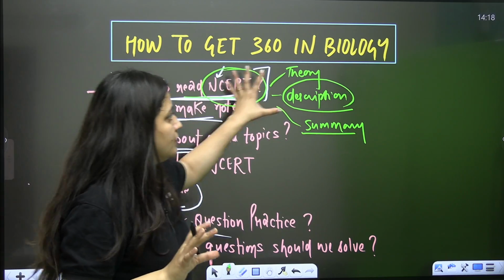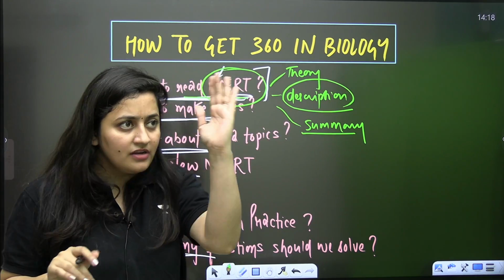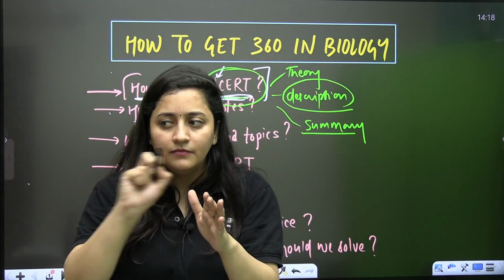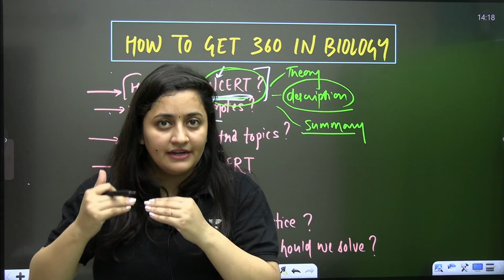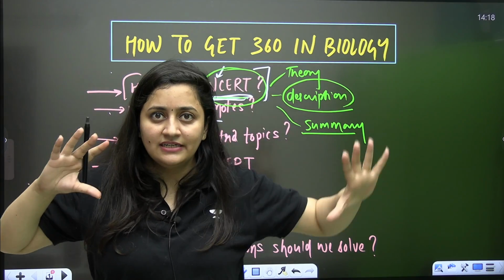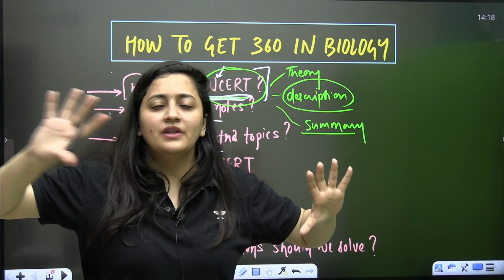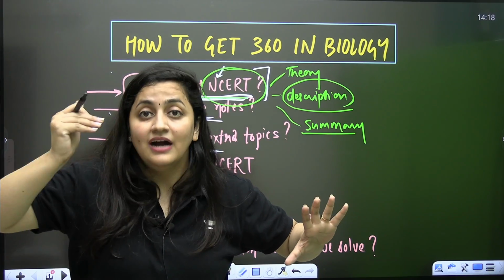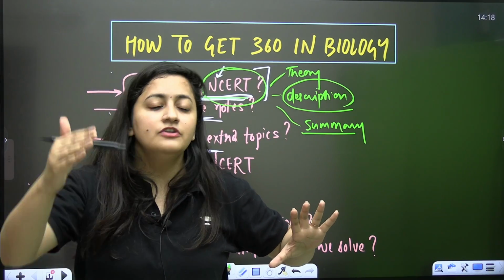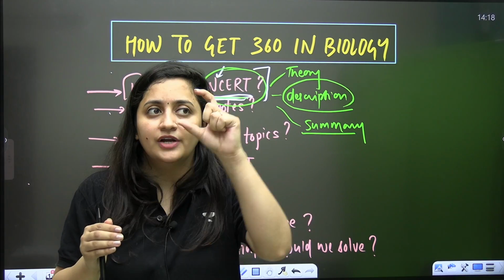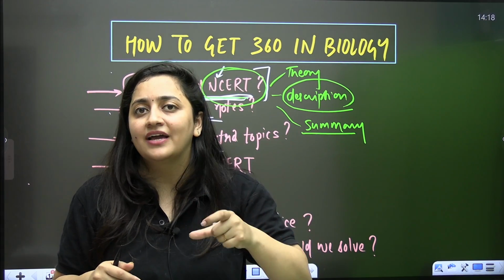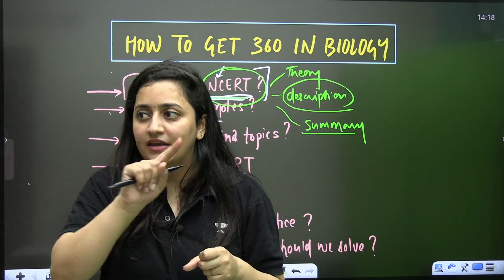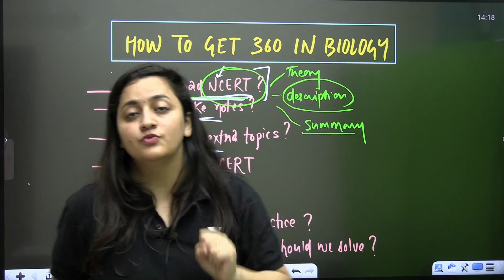And when you are reading the NCERT for the first time, do not highlight. Firstly, read it. Then, because you have attended the lecture, after reading the chapter, everything will be crystal clear. Then solve the PYQs. After solving the PYQs, you will get to know that those kinds of questions are coming again and again. Then read your NCERT again and start highlighting the important points. That's what you have to do.